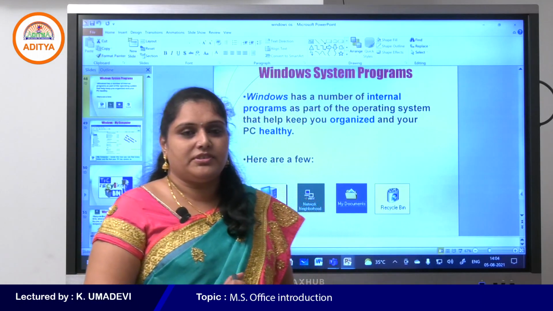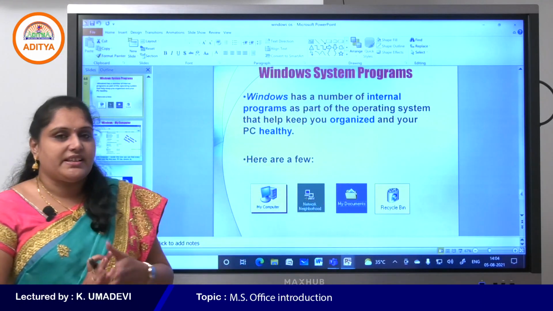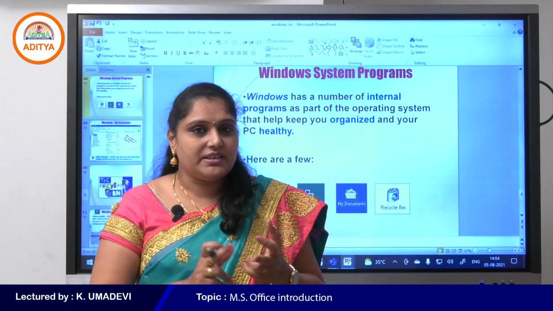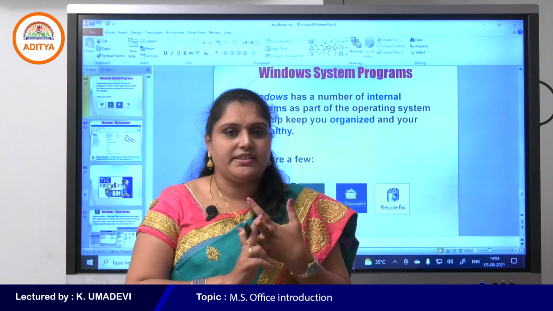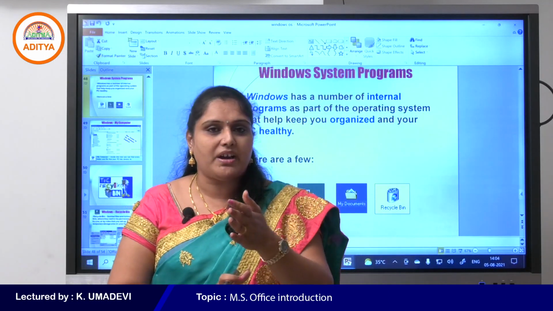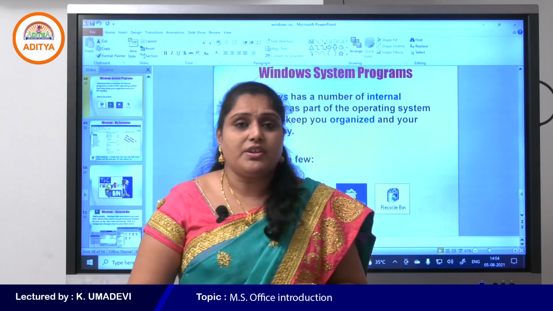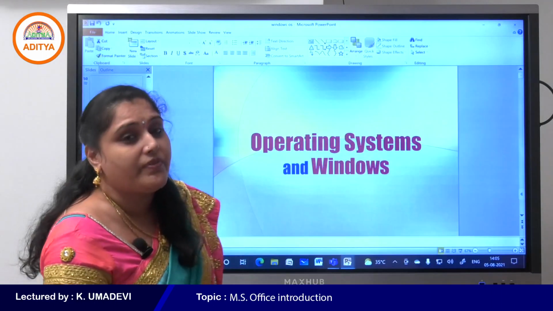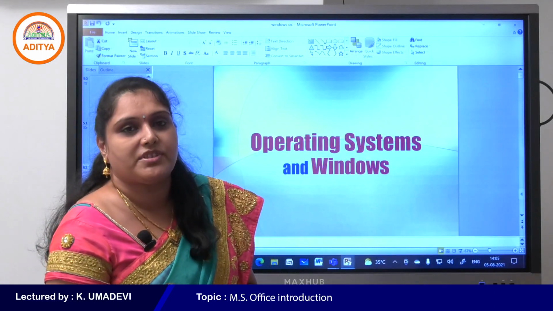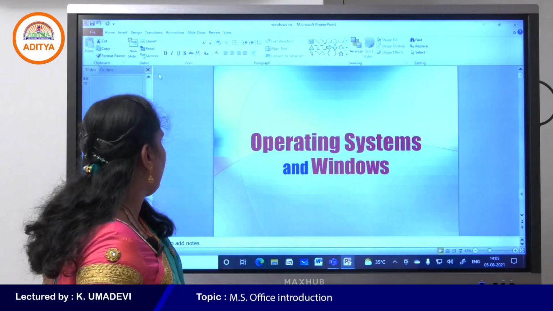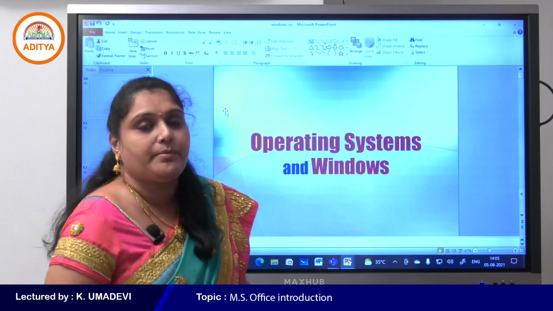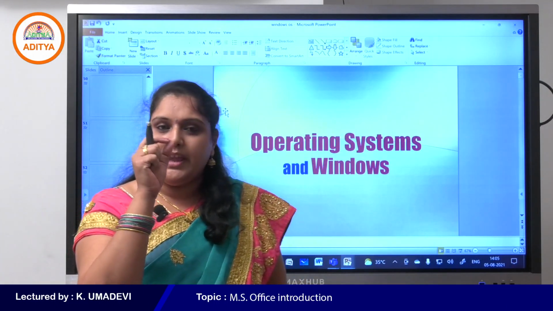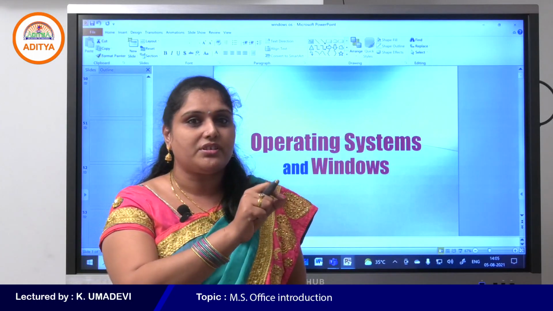Very good. So in the previous class we discussed GUI features like icons, desktop, taskbar. Again, the taskbar contains start menu, quick launch toolbar, system tray, etc. So now we'll discuss some of the Windows system programs. So what are Windows system programs? Most versions of Windows contain some internal programs, like system programs, that appear on your desktop, like My Computer or This PC.